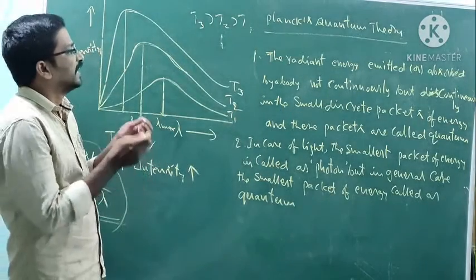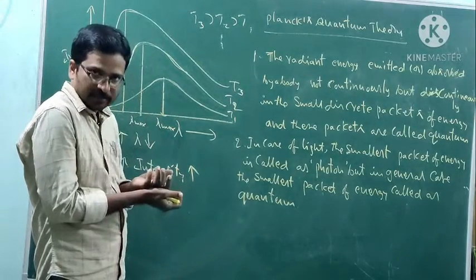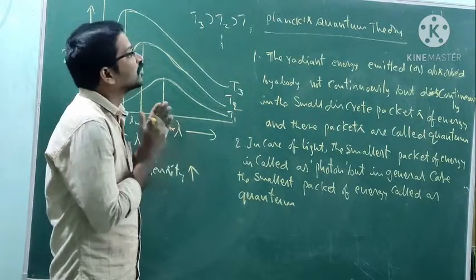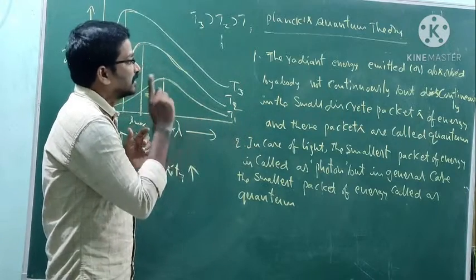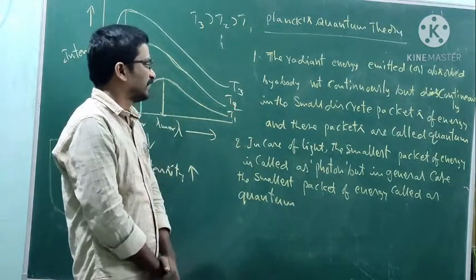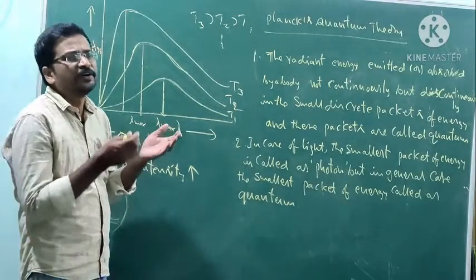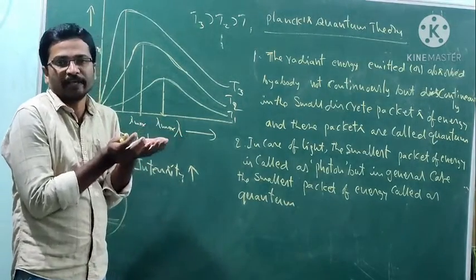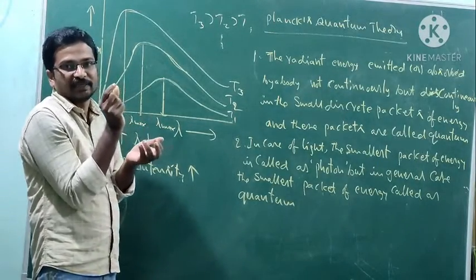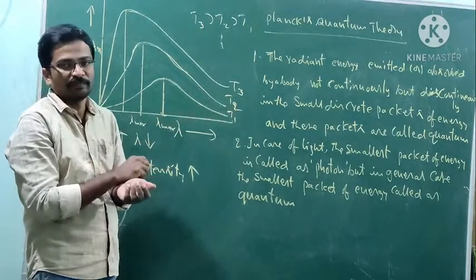The radiant energy emitted or absorbed by a body is not continuous but discontinuous, in small discrete packets of energy. These packets are called quantum. If you heat the black body, then it emits the radiation in discrete packets of energy, not a continuous wave.